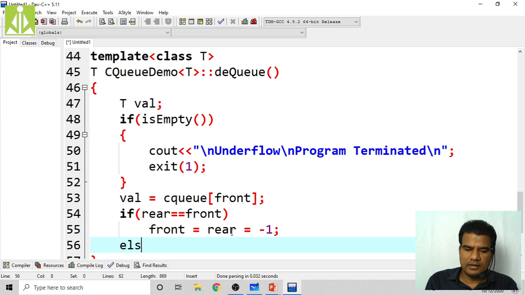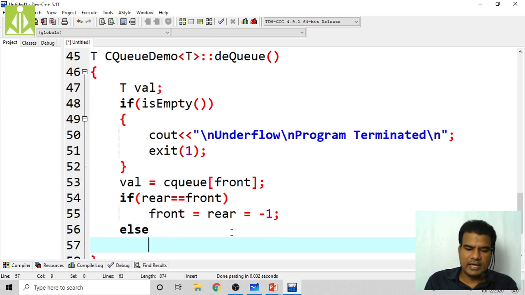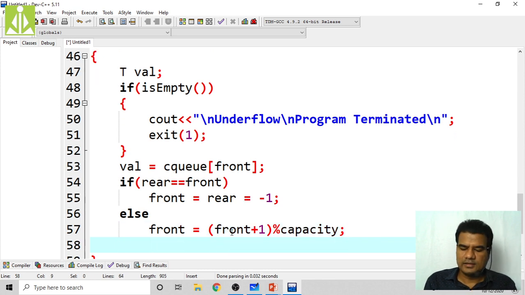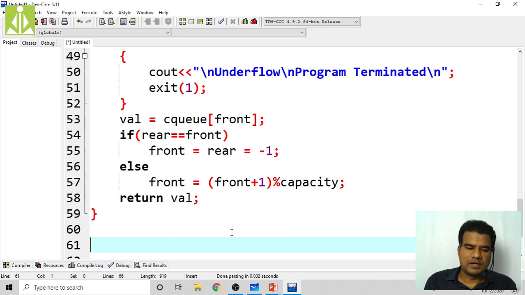And then if this is not true, in the else case, what we have to do is front equals to front plus 1 modulo division capacity. Like this we have to do. Okay, then return the retrieved value back to the main function.